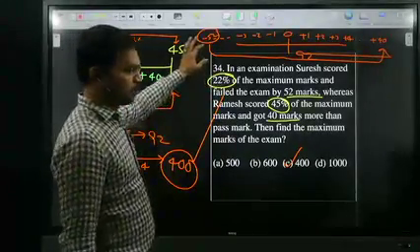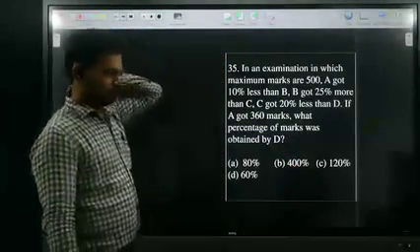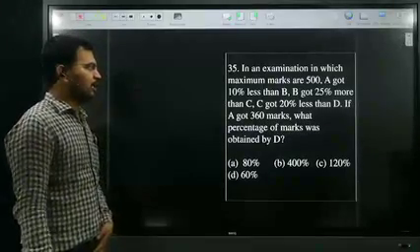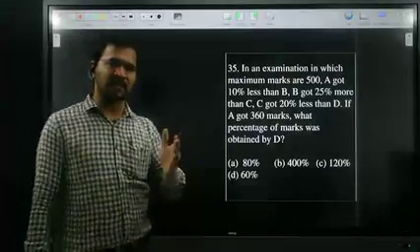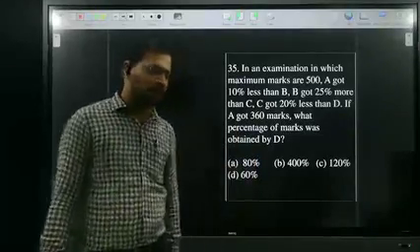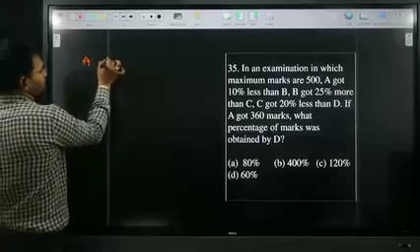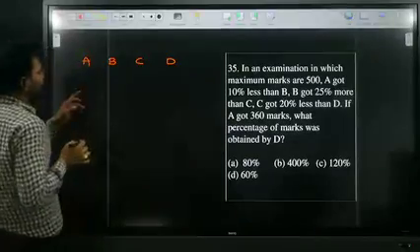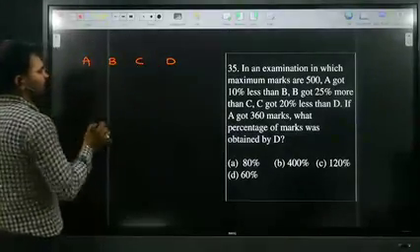Next, see the next question. In an examination in which maximum marks are 500, A got 10% less than B. So A's marks depend upon B's marks, B's marks depend upon C's marks, C's marks depend upon D's marks. All of you okay? Very good. So here 4 persons are there: A, B, C, D. That is the reason.